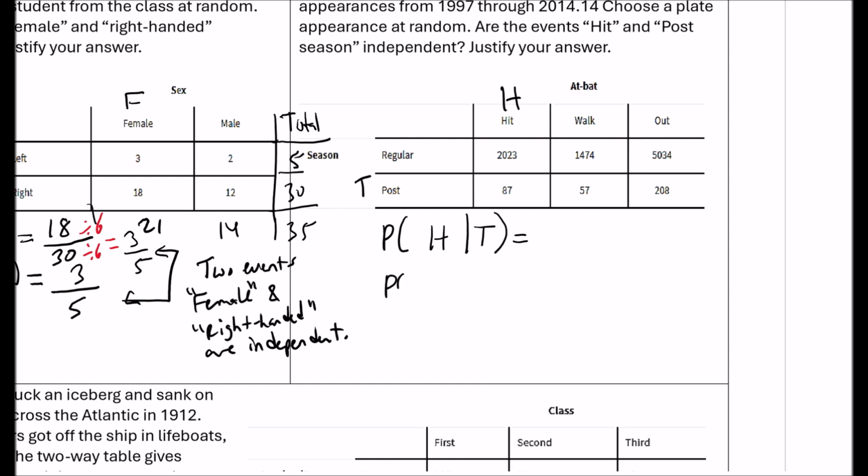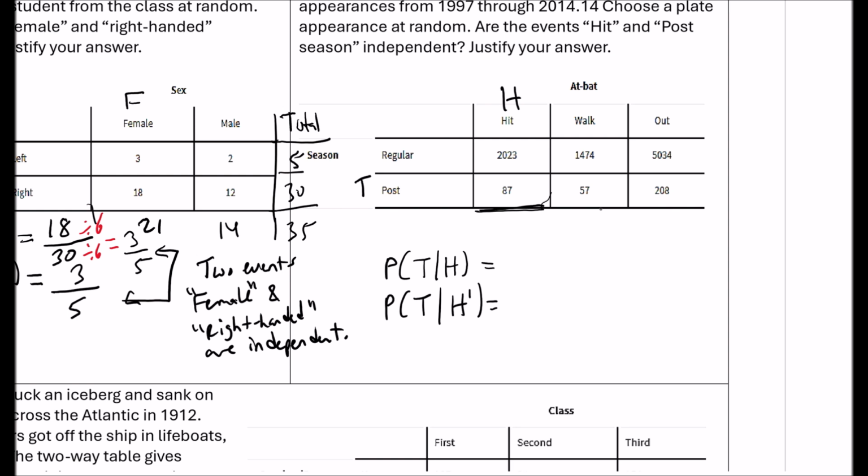And then we're going to do the probability. Well, we need to get the totals. So let me do that over here. What's the probability that he gets a hit, given that it's not the postseason, meaning it's the regular season? We're going to compare those two. All right, so let's add these up. So if I add these up, I get how many total hits? So we get 2,110 hits.